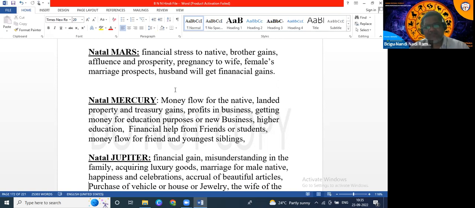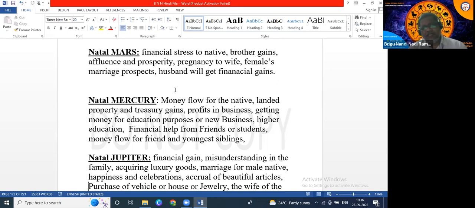land gains. Suppose somebody says, sir, I want to sell my property. So when should I sell my property? When transit Venus is aspecting natal Mercury, the native will get more benefits.